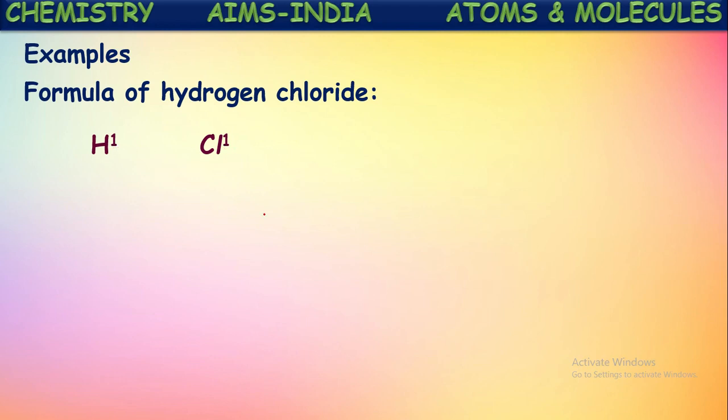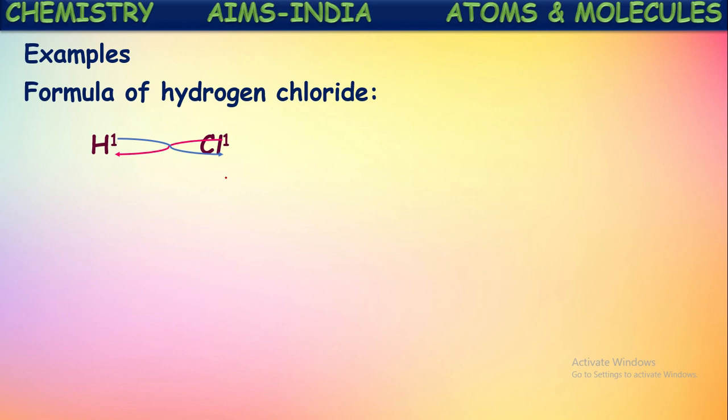Next, their highest common factor should be eliminated from their valencies. As both are 1, no common factor will come, so we skip that step. Next step, their numbers are interchanged or crisscrossed. The 1 present on chlorine is written at the subscript place of hydrogen, and the 1 present on hydrogen is written as a subscript for chlorine.